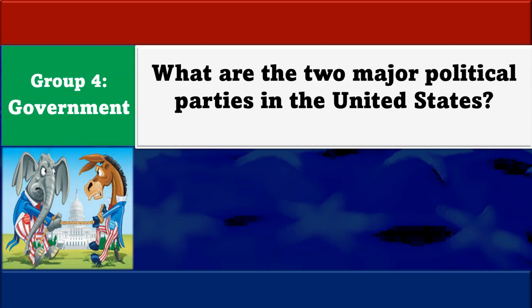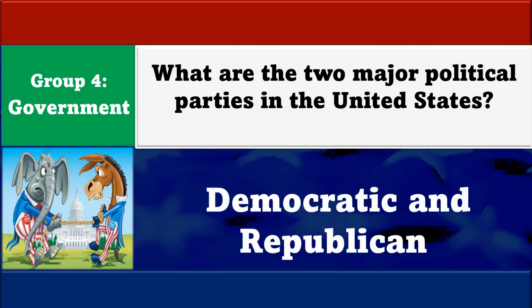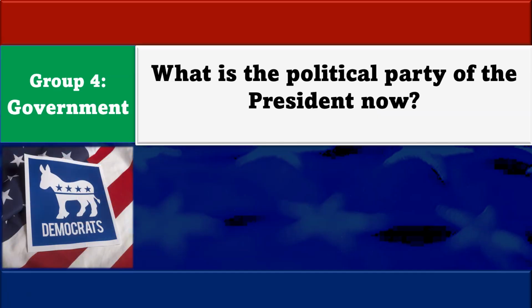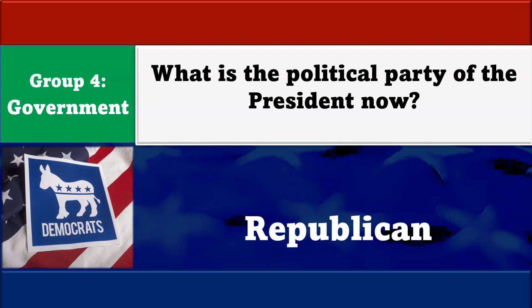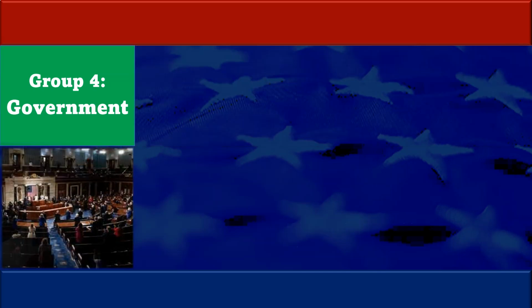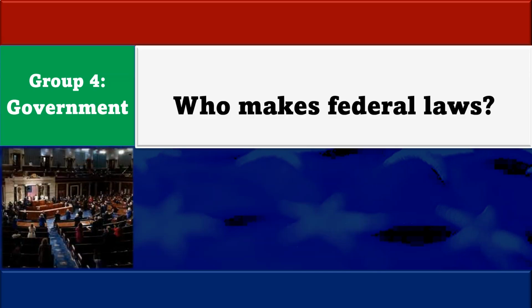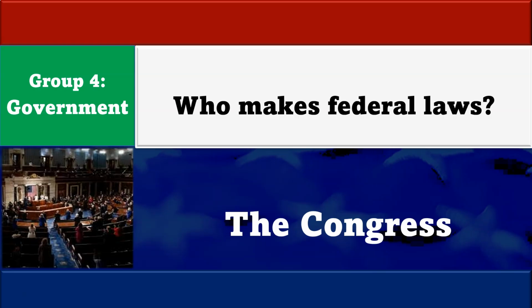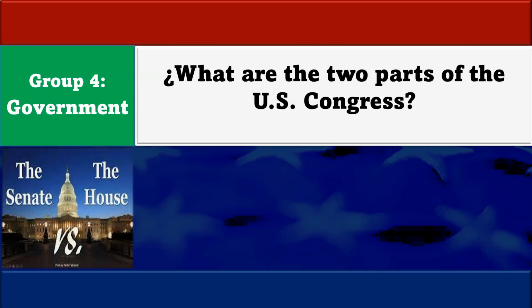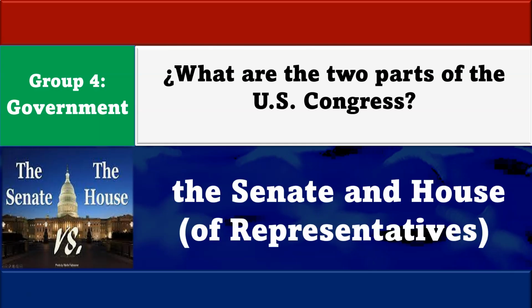What are the two major political parties in the United States? Democratic and Republican. What is the political party of the President now? Republican. Who makes federal laws? The Congress. What are the two parts of the U.S. Congress? The Senate and the House of Representatives.